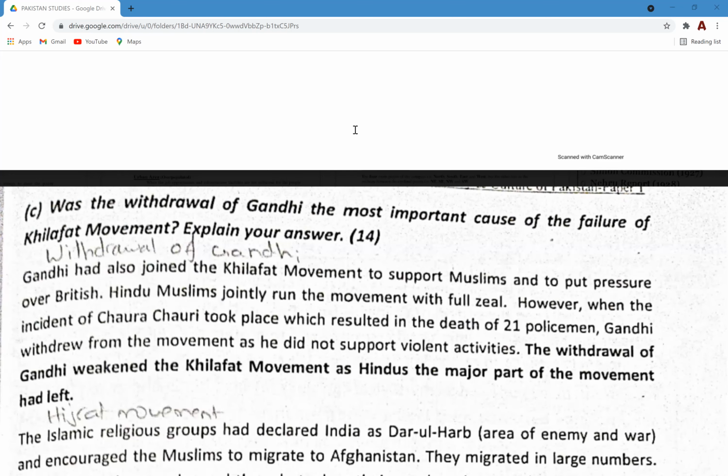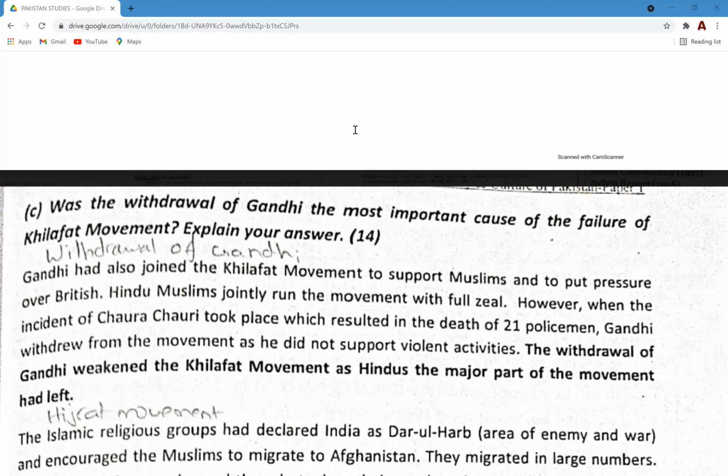If you look at the events of history, the Caliph was removed, Khilafat was abolished, and even the Ottoman Empire was split up. You can even look at the maps of the Ottoman Empire post World War One and pre World War One. So we come to believe that the major reasons for the formation of the Khilafat movement failed. The purpose failed. So there was no point in carrying on with this movement. We can say that the movement itself was a failure.